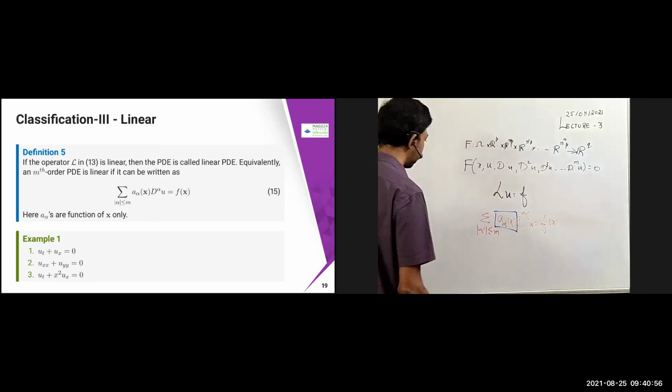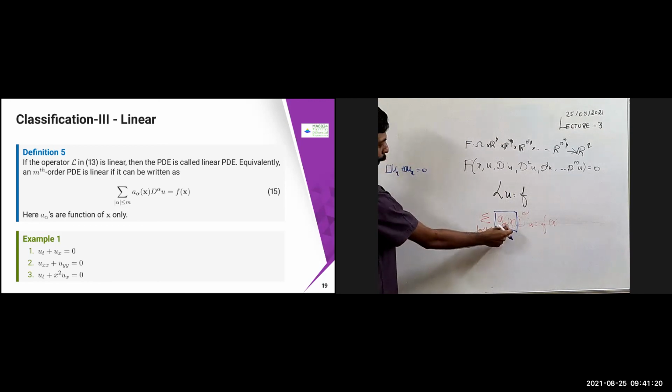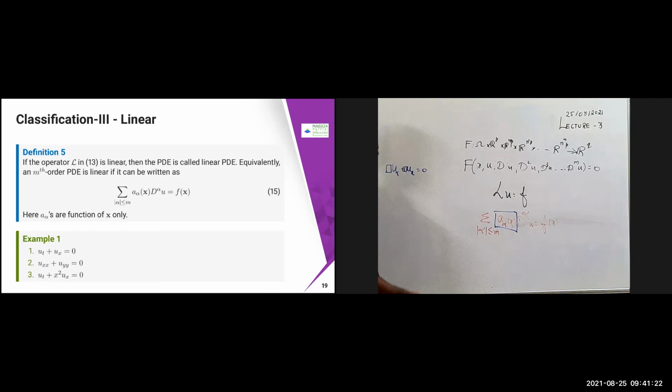For example, you can take this problem, ut plus ux equal to 0. Is it linear or not linear? Linear, yes, because the first coefficient is 1 and the second coefficient is also 1, so it is a function of x only, it's constant already, so it is linear.